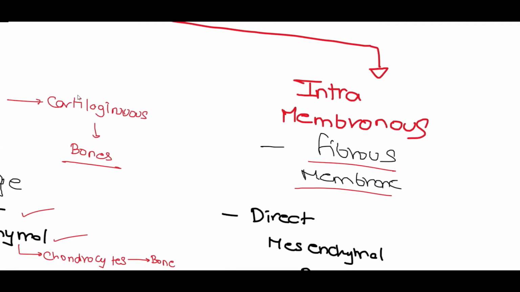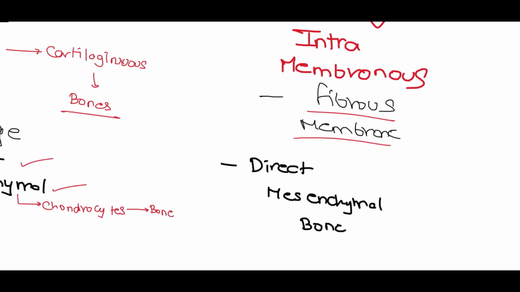And in case of the intramembranous ossification, it is termed as the direct way of forming the bone with the help of the mesenchymal cells. So here the mesenchymal cells itself will form the osteoblast cells, and these osteoblast cells will further undergo differentiation to form the compact bone and the spongy bone, which we will discuss in detail in the intramembranous ossification.